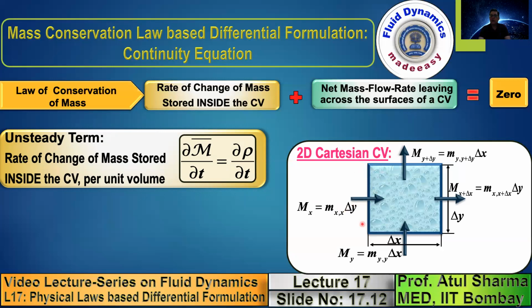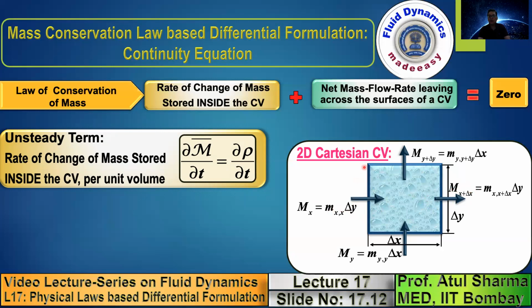So the arrows that we draw on the positive surfaces, the mass flux is shown in the positive x. The mass flow rate is outward. In the negative faces, the mass flow rates are shown as inward. So we represent the mass flow rates going outward from the positive faces and coming inward from the negative faces.